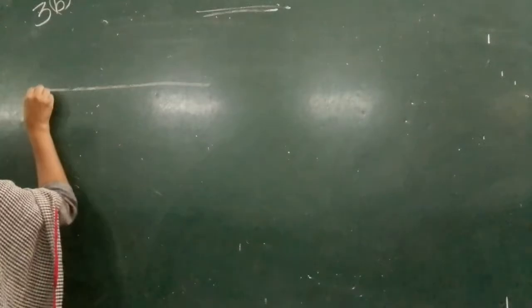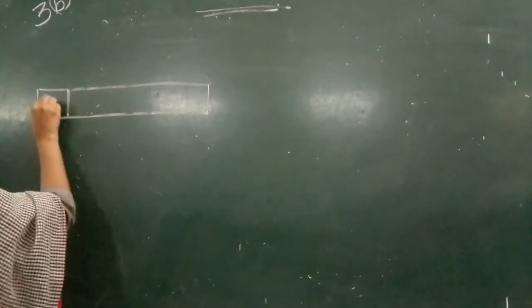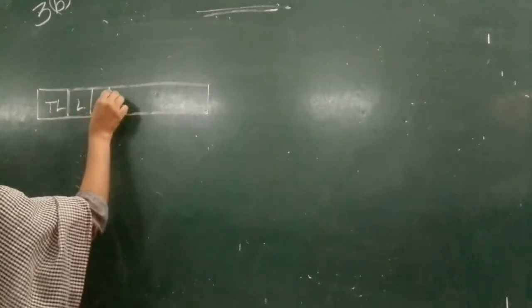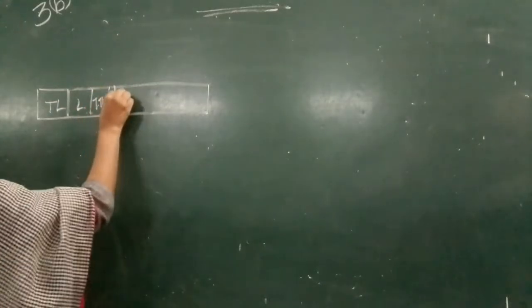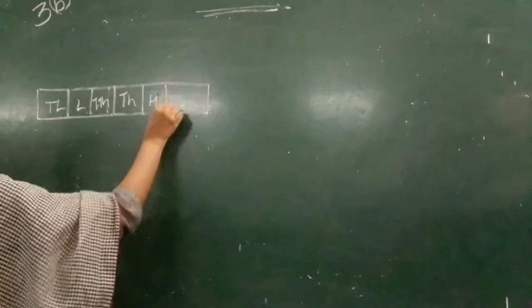Now, we'll write down the next question. This is third B. Third B. We have 10 lakhs, 10,000, 1,000, 100, 10,000.